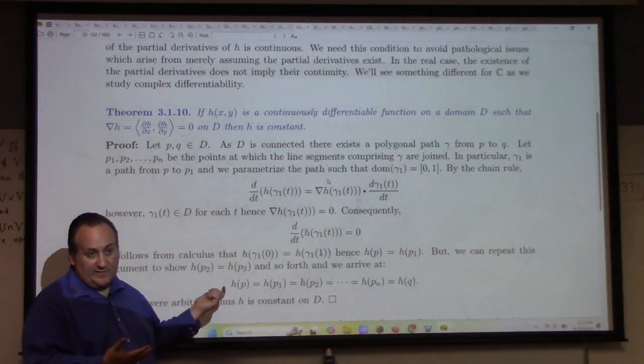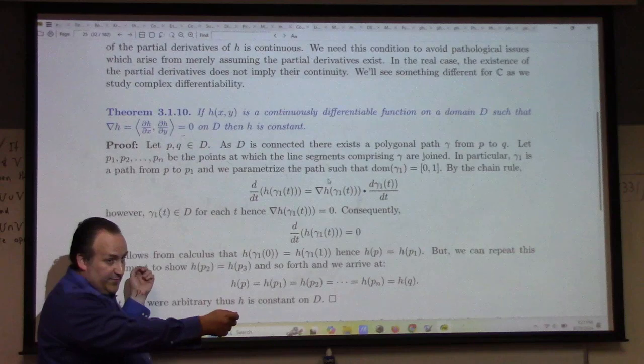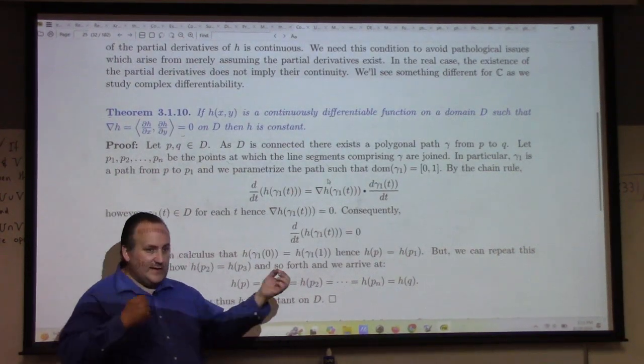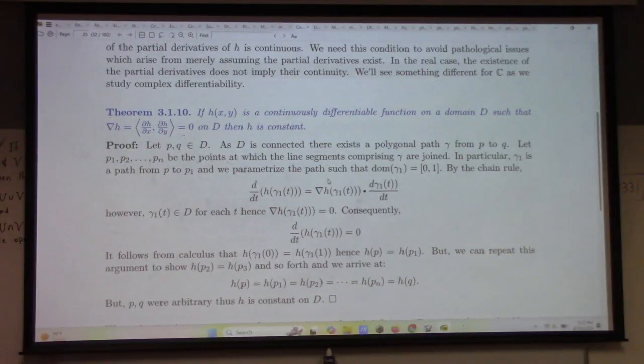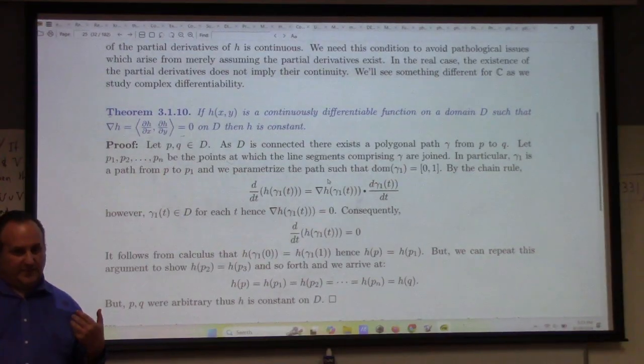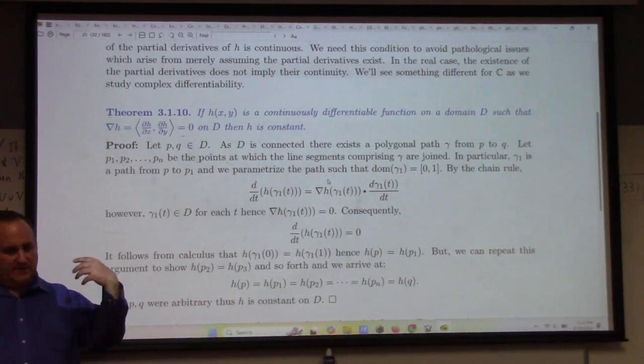But it's a connected region, right? So there's a path between any 2 arbitrary points, which then shows us that H of P is equal to H of Q for any P and Q in the set. Now if the region was not connected, we couldn't form this argument. It could be that H has one value on the one part of the separation, and H has a different value on the other part.